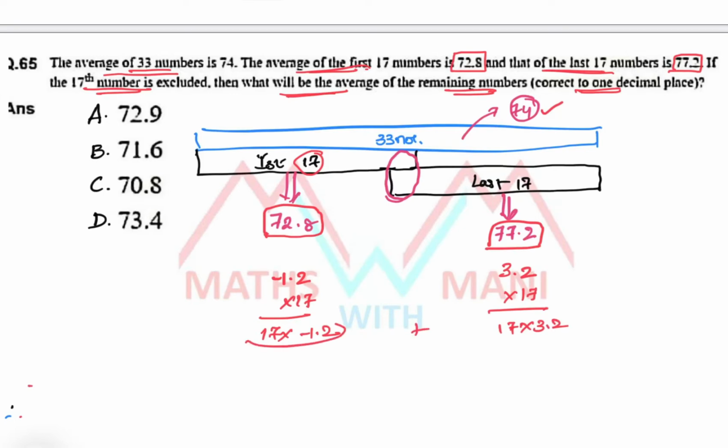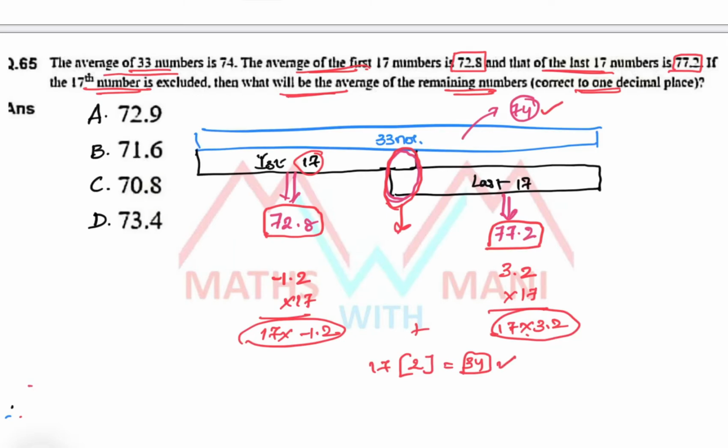Taking 17 common, 3.2 minus 1.2 is 2. 17 into 2 is 34. So 34 is the extra value which was included by the 17th number.